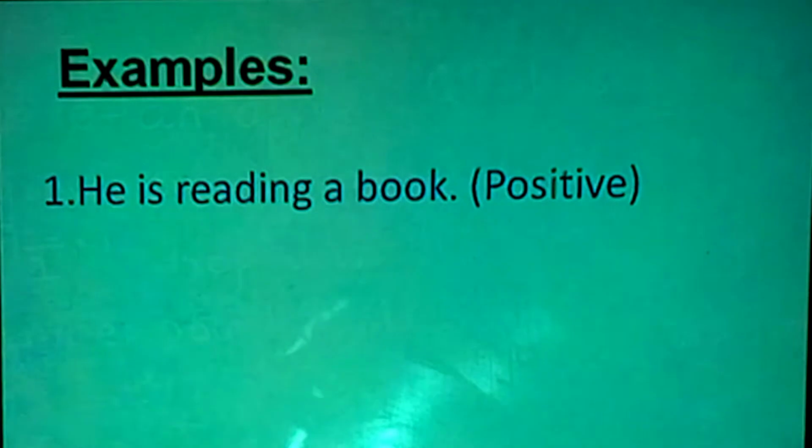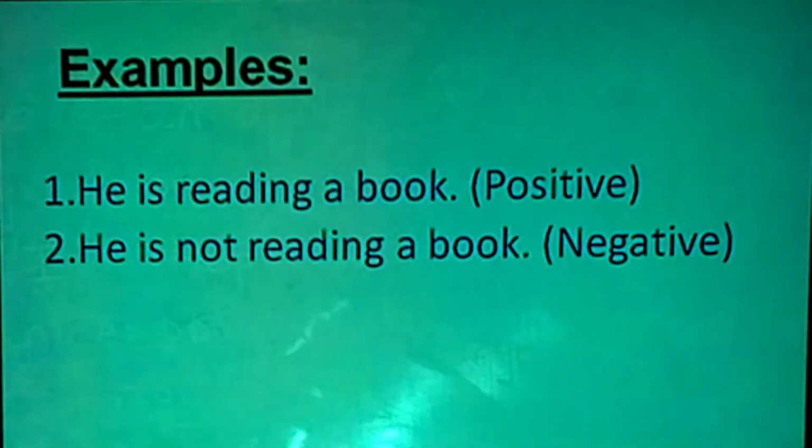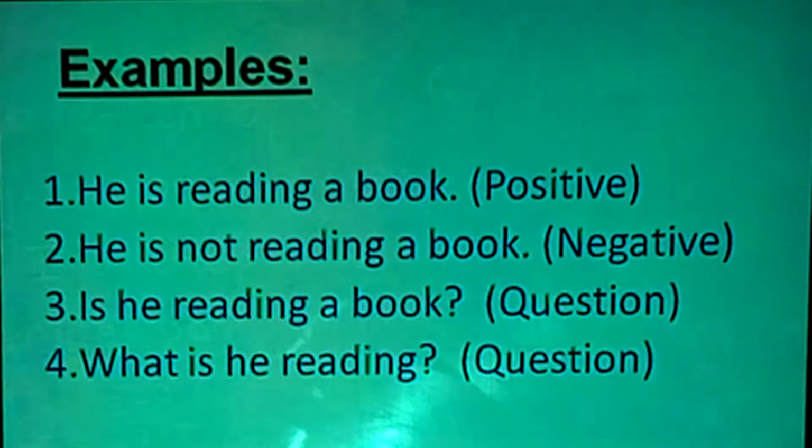Now we will see some other examples. The first example is he is reading a book. It is a positive sentence structure. Next, he is not reading a book. It is negative. Is he reading a book? It is a question. Then, as we have learned last, what is he reading? It is also a question. We have used WH words in the question.